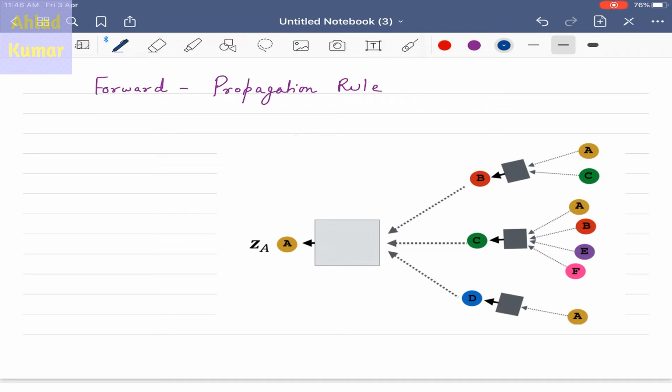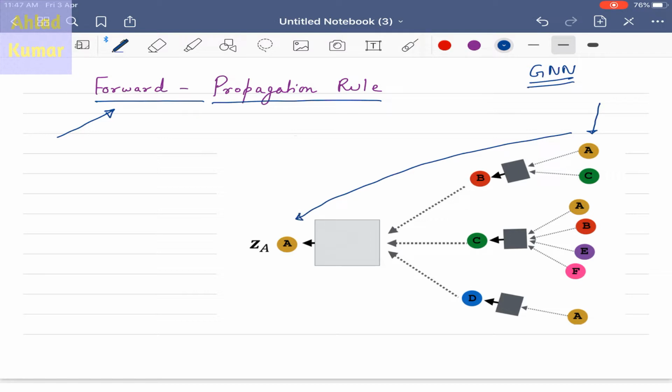Hello everyone, in this lecture we will discuss the mathematical formulation for graph neural networks, in short GNN. What we will discuss is the forward propagation rule in case of graph neural networks. By forward propagation we mean how the information from the input side of this neural network will flow to the output side of the neural network.